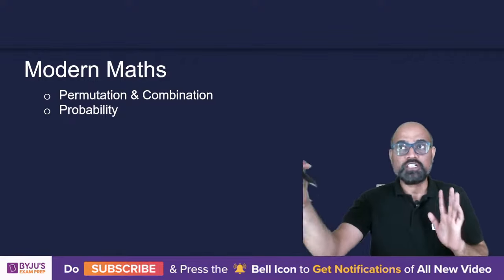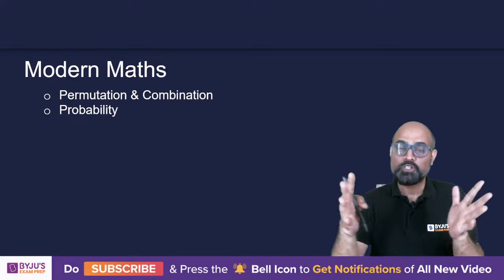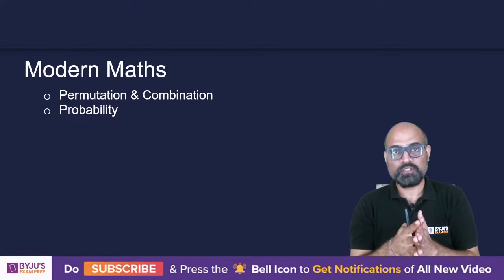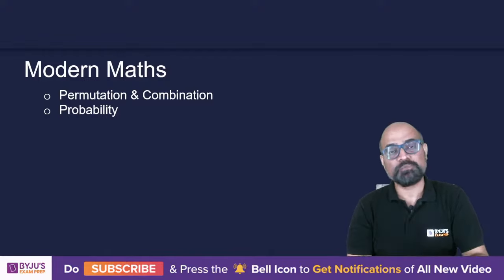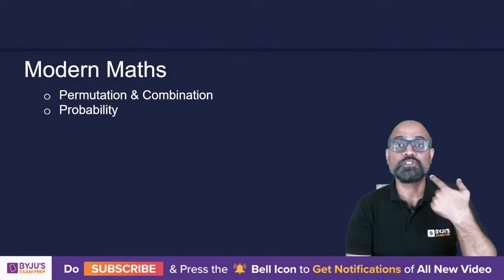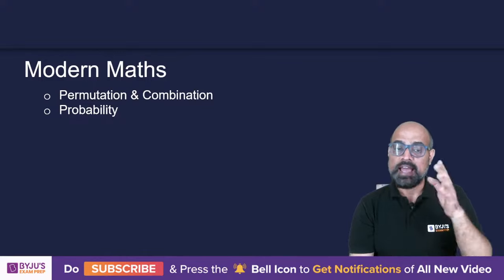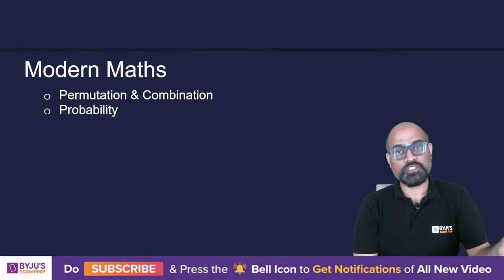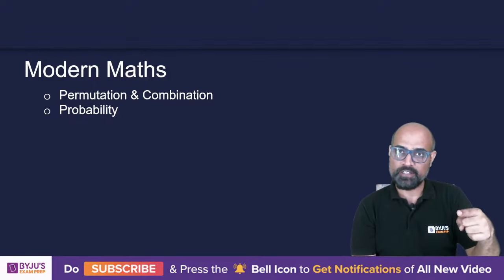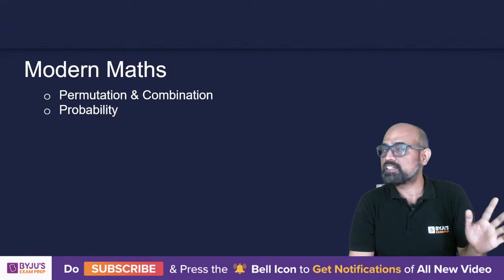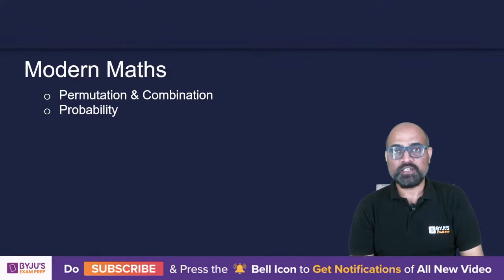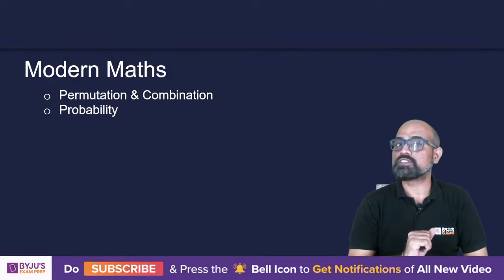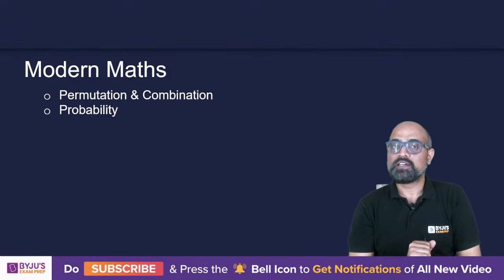So the 40 hours thing gets boiled down to just 2 to 3 hours. Everything that you may have learned in 40 hours, you will learn the exact same thing in 2 to 3 hours, and you will understand it better. Once you are done with the session, go back to the same topic and reread it. Try to solve questions, and you will realize that your efficiency has gone up by a huge extent. Okay, so this is one of the reasons why you should join an institute, right?